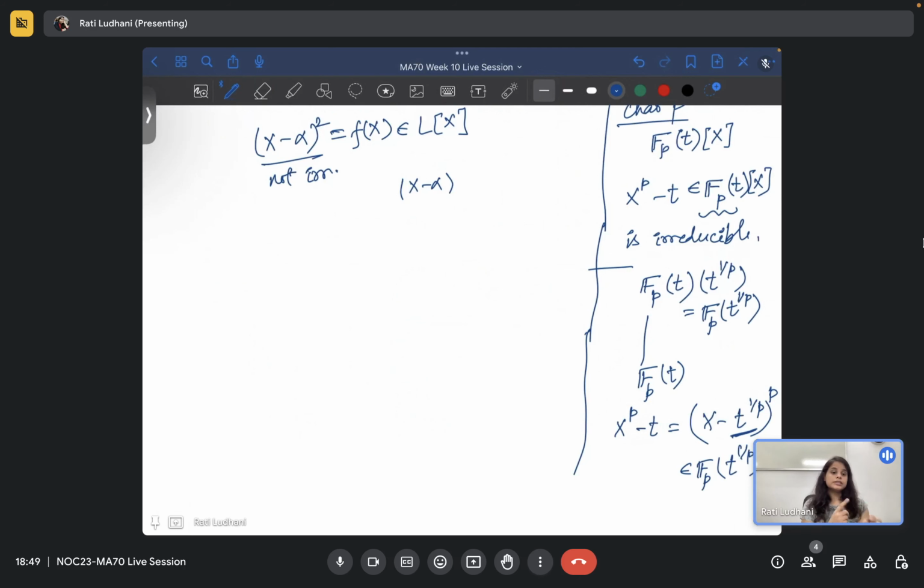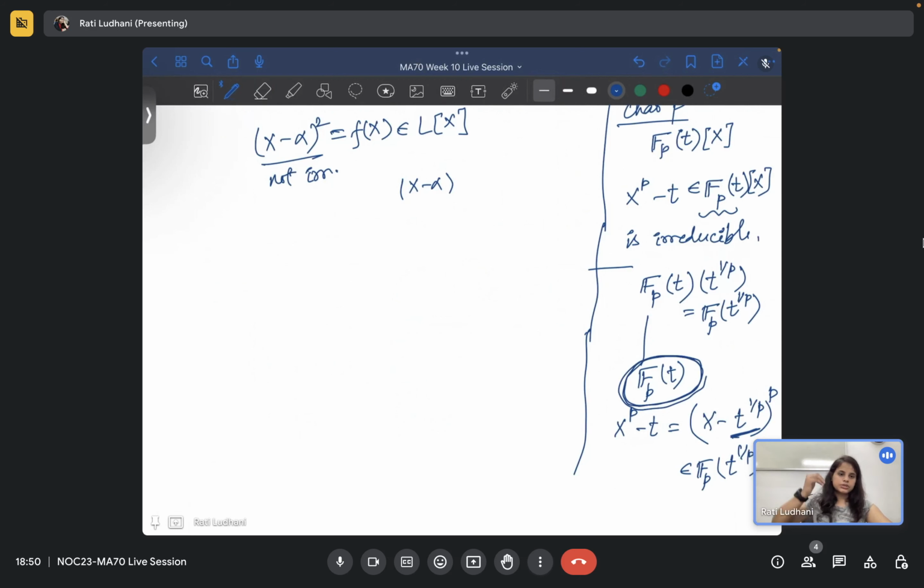But now you can see this has repeated roots, like there are p roots which are equal to t raised to power 1 by p. So F_p(t) over F_p is a non-separable extension.